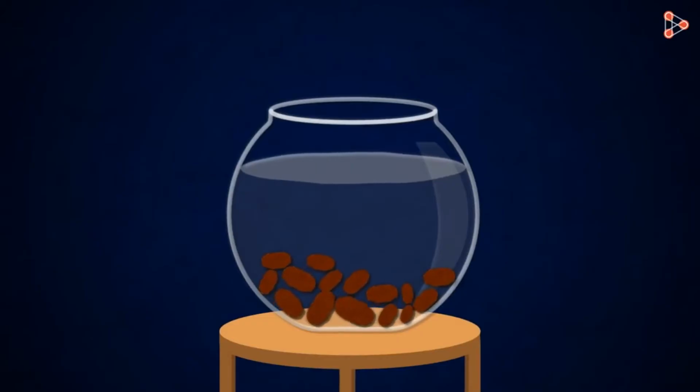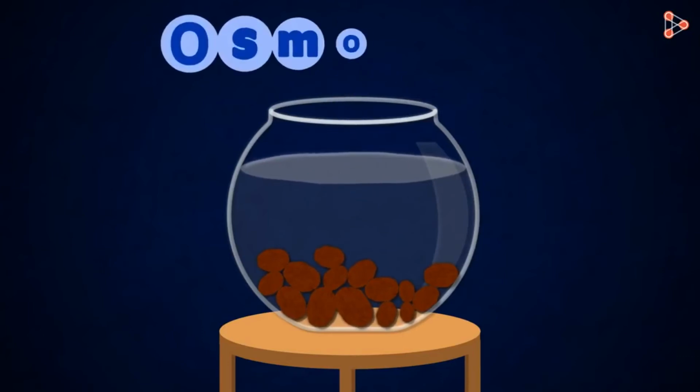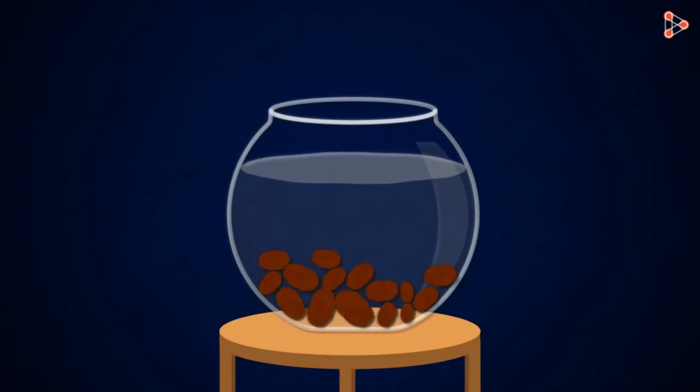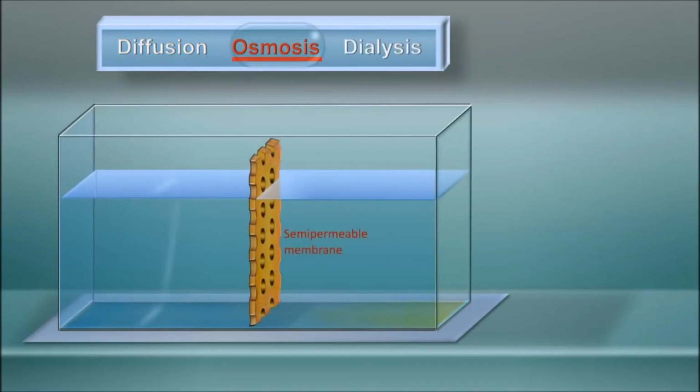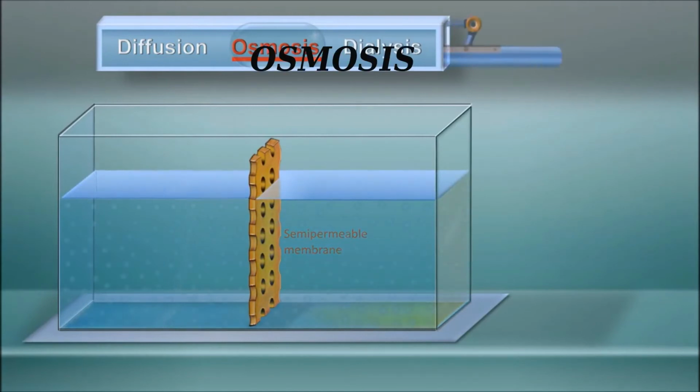Now let's observe another video. Then what is happening here? When raisins are put in some water, what will happen to the raisins? Yes, we know they will swell. What is the reason behind that? Yes, here water molecules enter the raisins, so they swell. And this is an example of another process that is called osmosis.